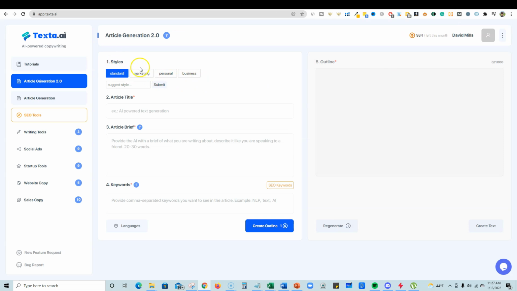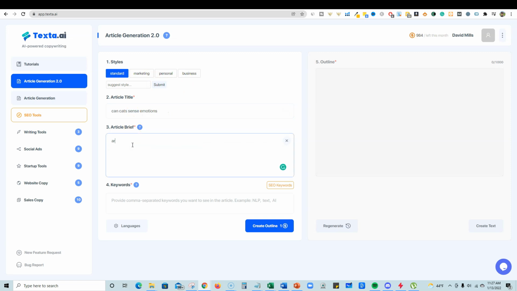So they've added in different styles. This is new. So marketing, personal, business, and standard. Let's just go with standard for now. I'm prompted to go with personal as well. And then you can actually suggest another style in here. I would want them to put maybe funny or humorous or something like that. You can suggest styles, and they're going to try to make that happen. So that's cool. So we're going to put this in right here.